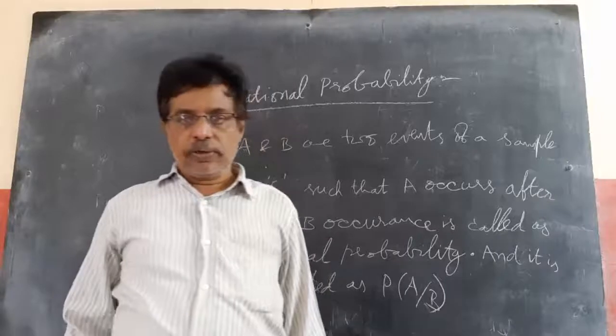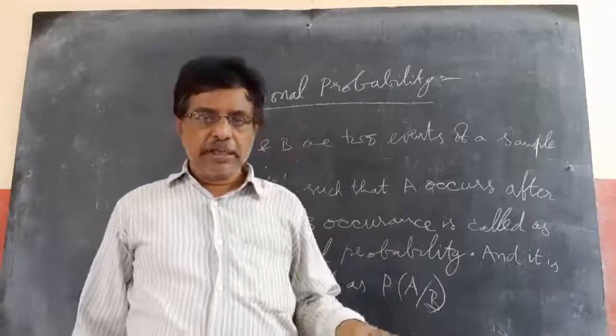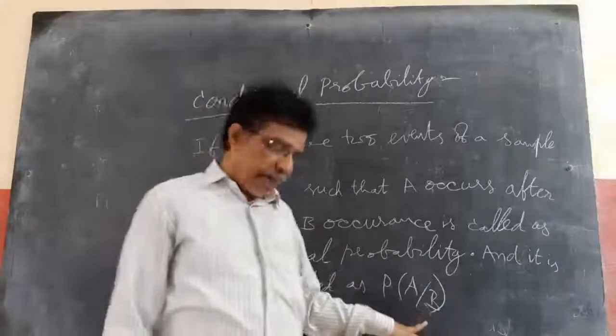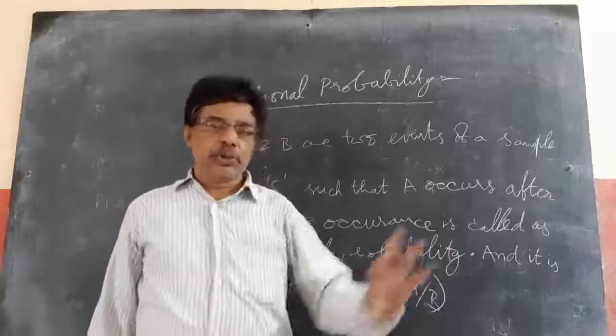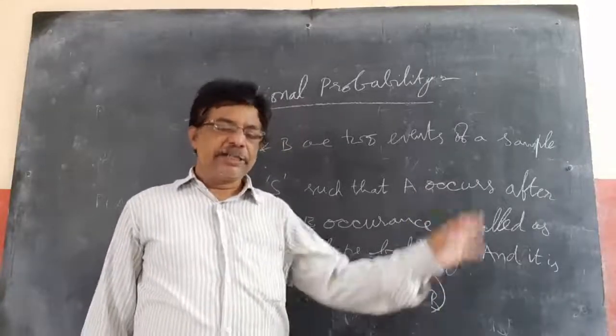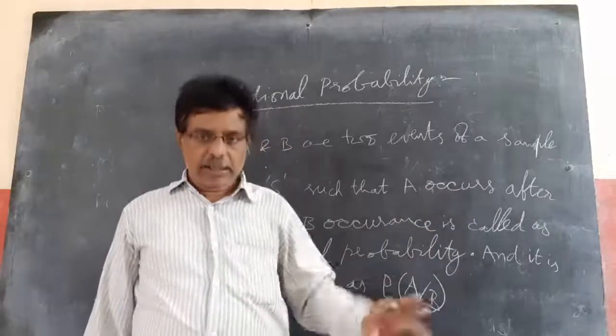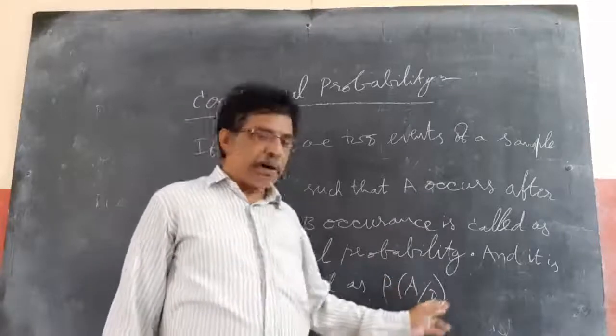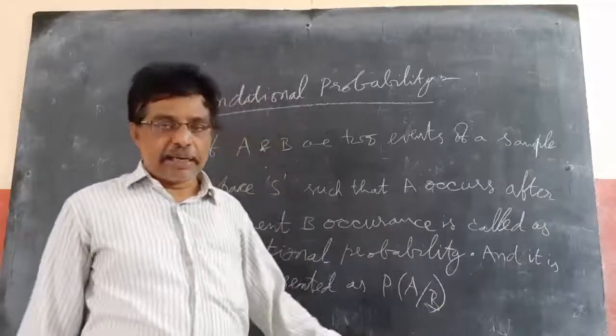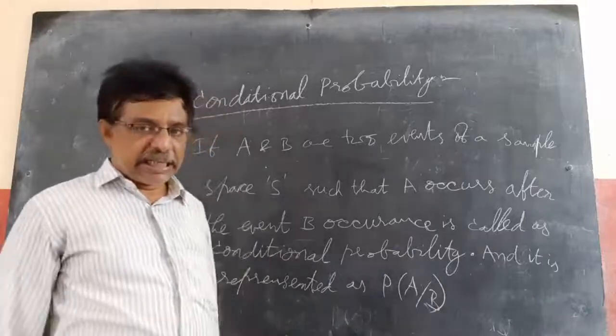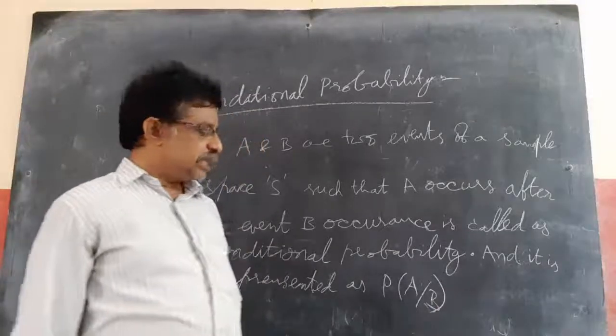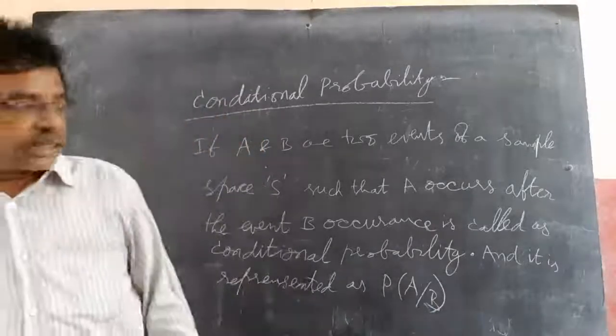Given that the sum is 7, the sum being 7 should happen first, and neither die shows 5 should happen next. That type of condition is called conditional probability. Example, we will discuss that first.